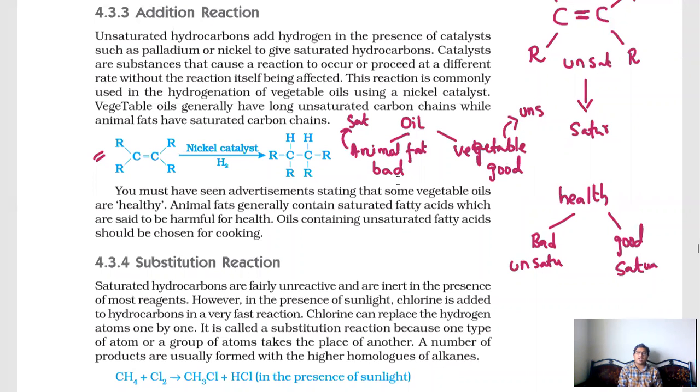Animal fat oil is bad, but it contains saturated, which is good. So what to do now? We have to go with only vegetable oil, because vegetable oil is good, but vegetable oil is unsaturated. If you take unsaturated, double bonds and triple bonds, in the digestion, it will go with more and more energy to break the bond. Single bonds are very easy to break. Double bonds are not that easy to break, isn't it? So more energy should be applied in our digestive system because of that unsaturated.